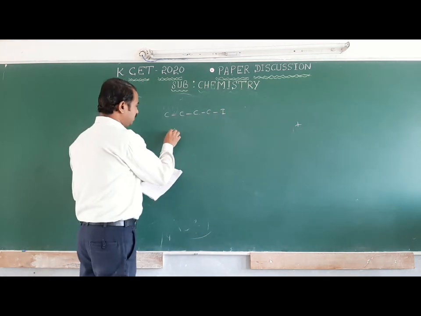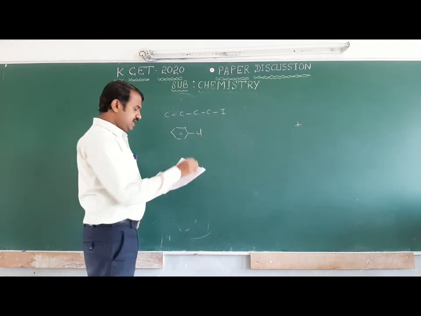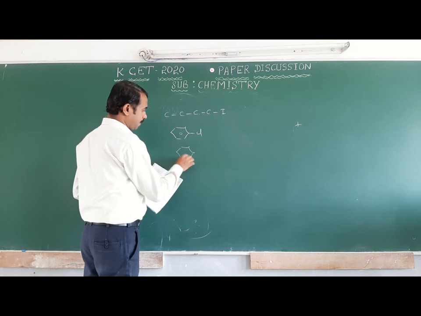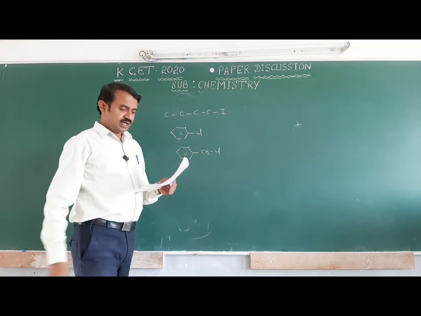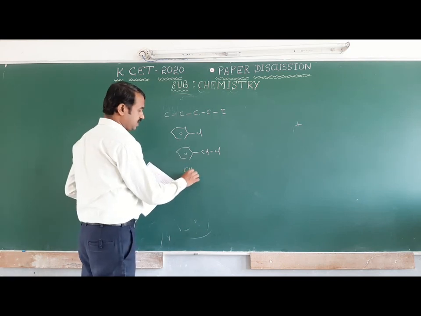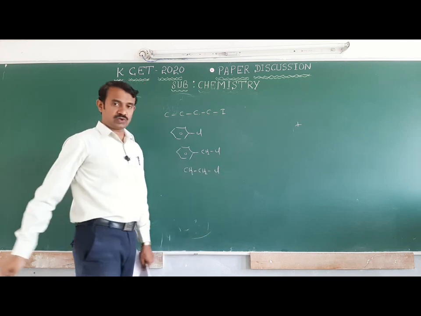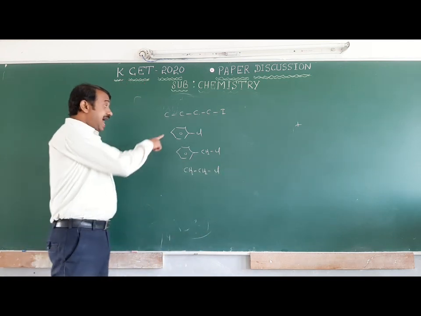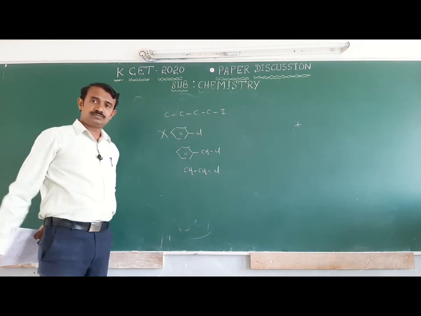Next they have given chlorobenzene, next they have given benzyl chloride. Next they have given CH3CH2Cl. Listen here, haloarenes are less reactive than haloalkanes, so this is not an option.